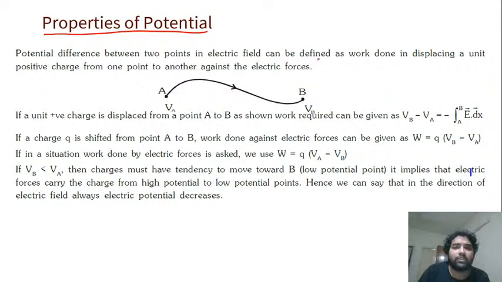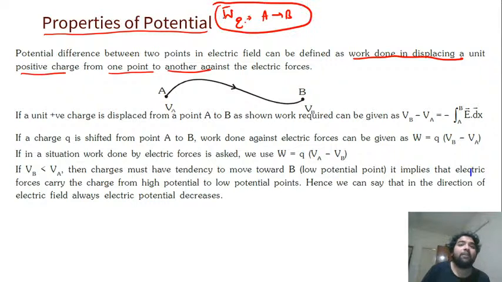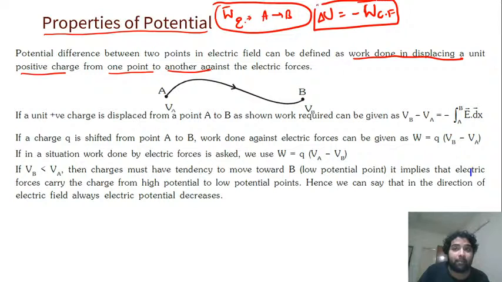Potential difference between 2 points in an electric field is defined as the work done in displacing a unit positive charge from one point to another. Basically, it is work. There's an electric field, no? The electric field will do some work to take the body from A to B. We know electric field is conservative, so potential energy can be defined. And what is potential energy? It is the negative of the work done by a conservative force, right? Change in potential energy. So this is what happens here.